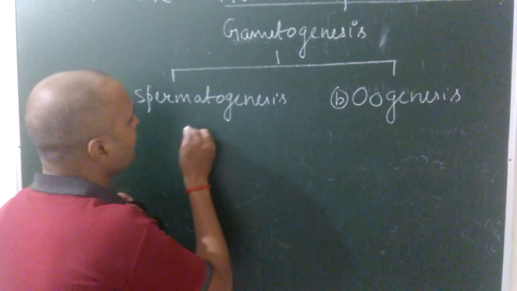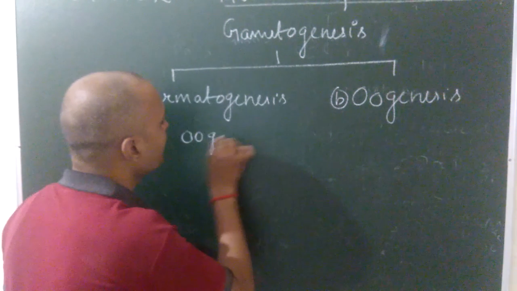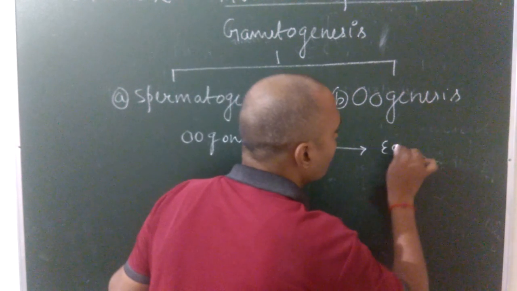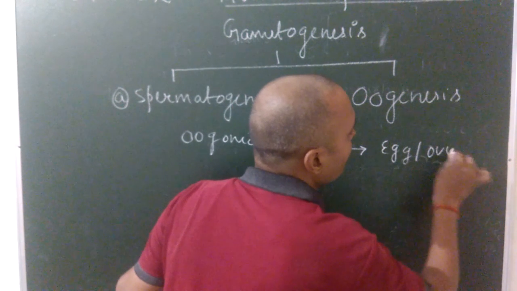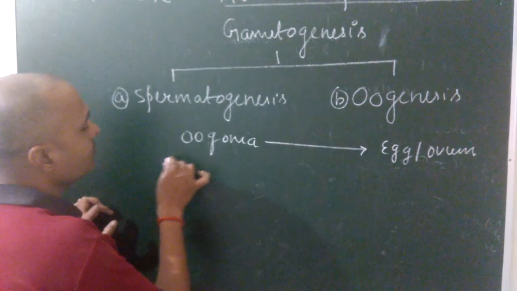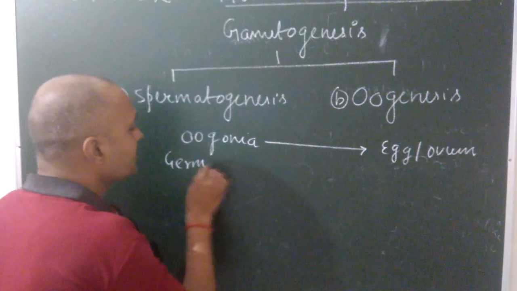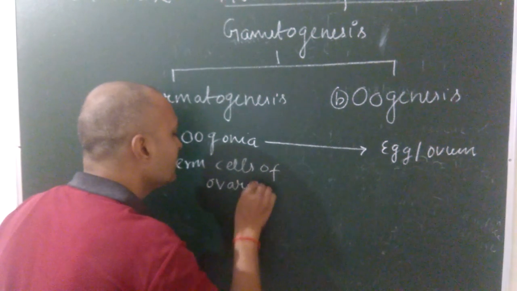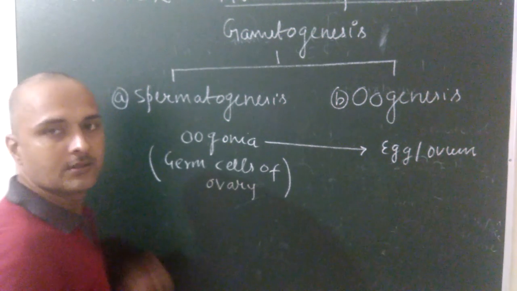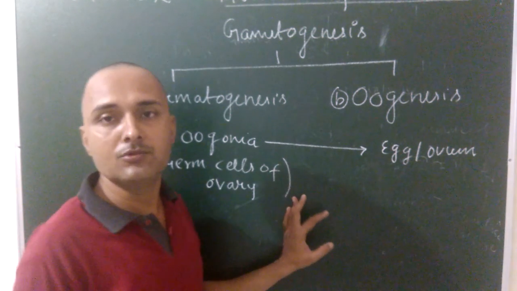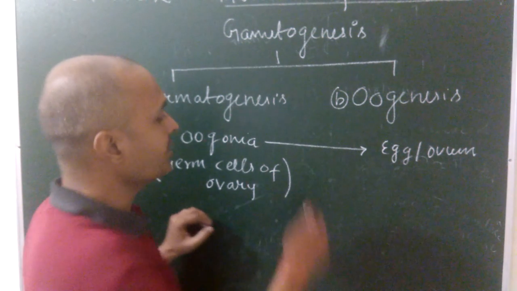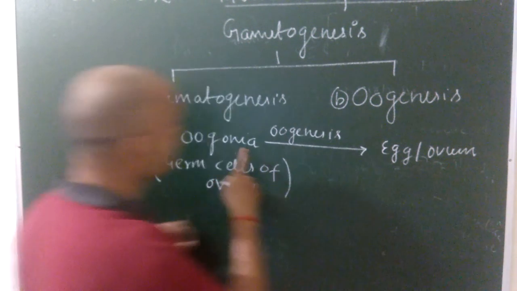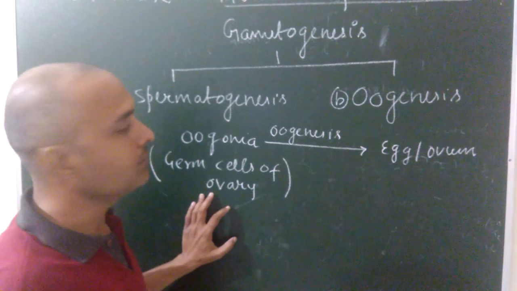Suppose that this oogonia is converted into an egg or ovum, and this oogonia is also known as the germ cells of the ovary. So the process of formation of egg or ovum from the germ cells of the ovary is known as oogenesis.